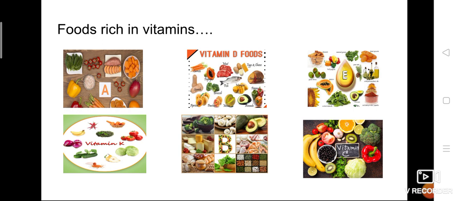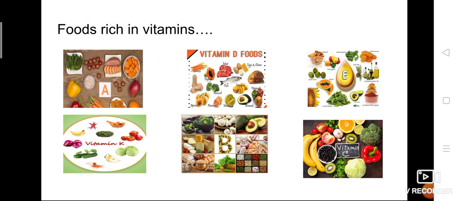So generally vitamin A is rich in colorful, especially orange or yellow colored fruits and vegetables. Keep in your mind, yellow and orange colored vegetables and fruits are a rich source of vitamin A, because that helps to maintain our skin color, texture, everything. Okay, and it is very essential for our eyes also, because vitamin A helps to maintain good eyes.